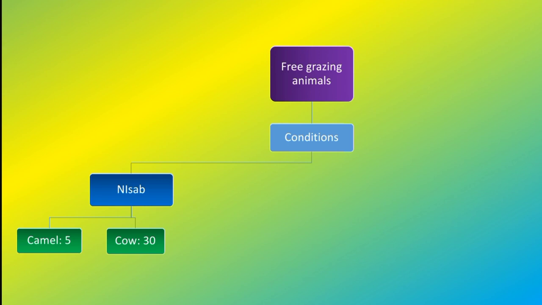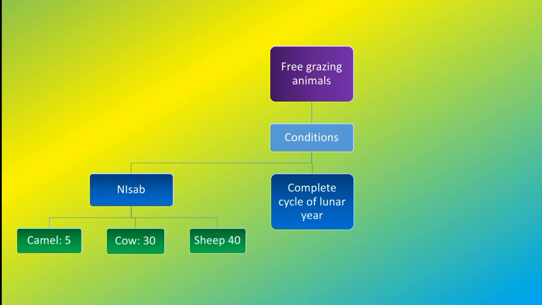So cow, 30 cows. When you have about 30 cows, you can start paying your zakah. And then sheep, 40 sheep. When you have about 40 sheep, then you can start paying your zakat. What is the due amount? These are the things we're talking about in the coming slides. So the second thing is complete cycle of the lunar year. You possess these cows or sheep or camel throughout a complete cycle of the lunar year. So that is the second condition.